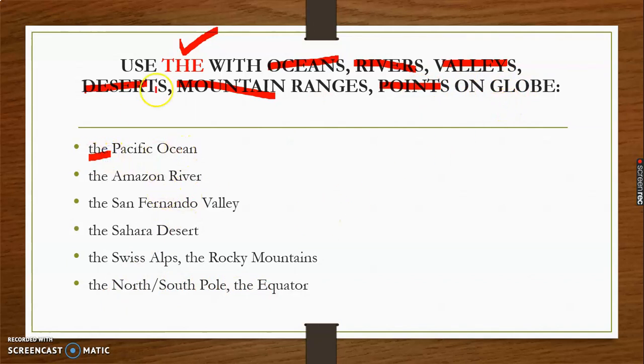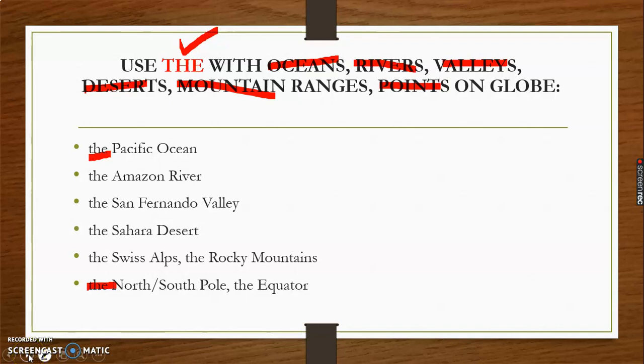Here we have used the Pacific Ocean. It is the name of the ocean. Rivers: the Amazon River, the Yamuna, the Ganga. The San Francisco Valley, the Great Valley, the Sahara Desert, the Swiss Alps, the Rocky Mountains, the North and South Pole, the Equator. So these are on the globe. That is why the is used. Like we say, the Tropic of Capricorn, the Tropic of Cancer, right? So with these we use the.